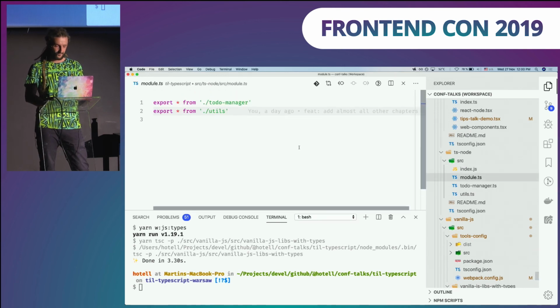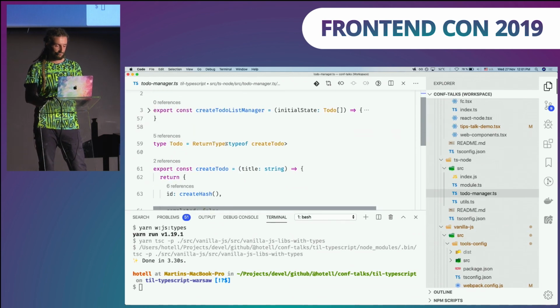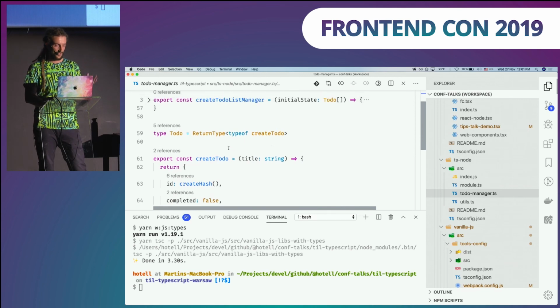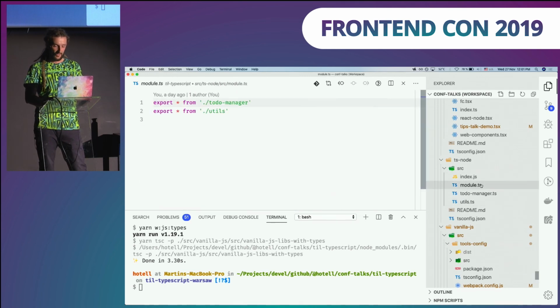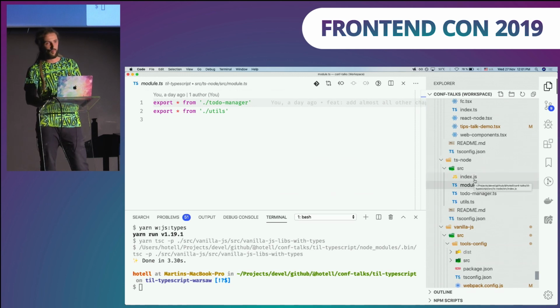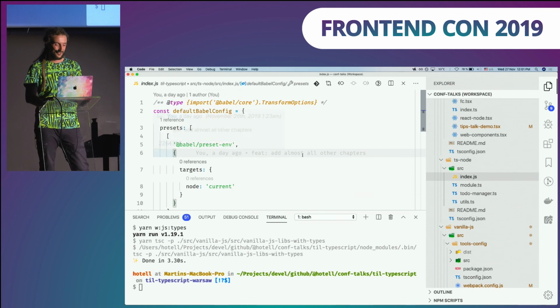So the most important thing is to create a module.ts, which is a source of truth of the public API of your scripts or libraries. And if you take a look at To-Do Manager, this is some complex module that is using TypeScript. Also, there are utils that are using TypeScript. And this module is going to be used in index.js. You might be thinking, this dude is drunk. What is he doing? Let me show you.